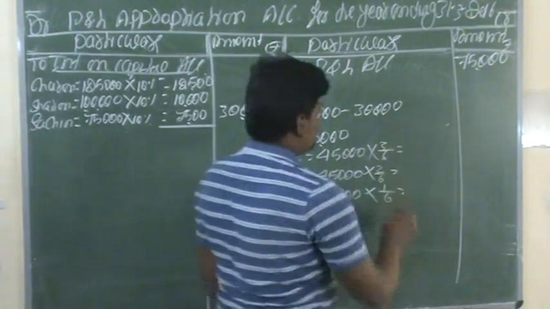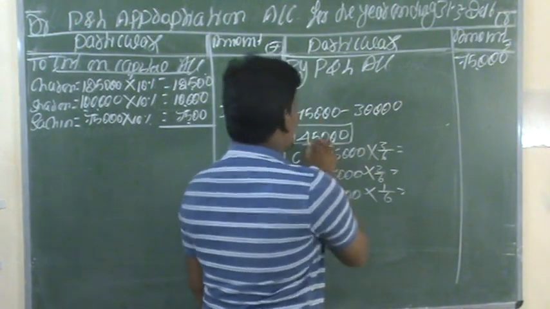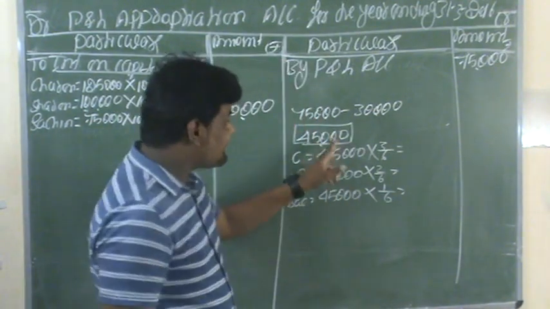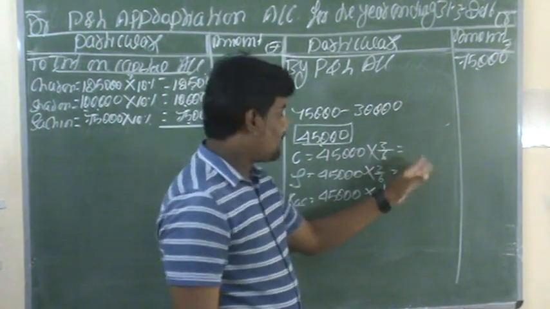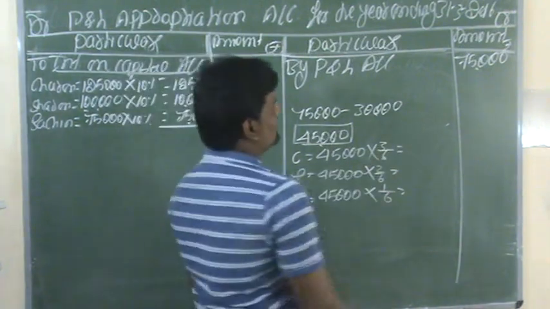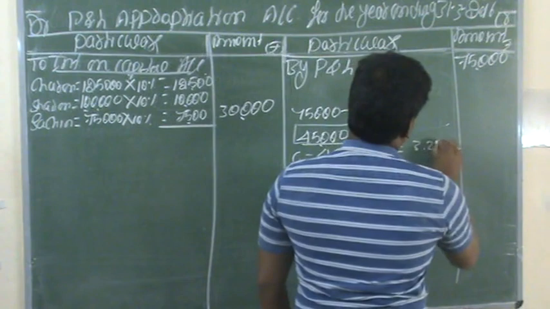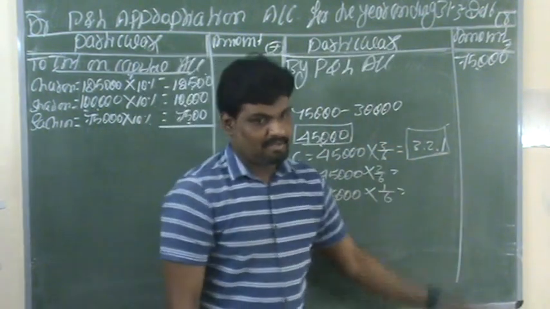The remaining actual profit is 45,000, and we need to appropriate it among the partners according to their new profit sharing ratio, 3:2:1.